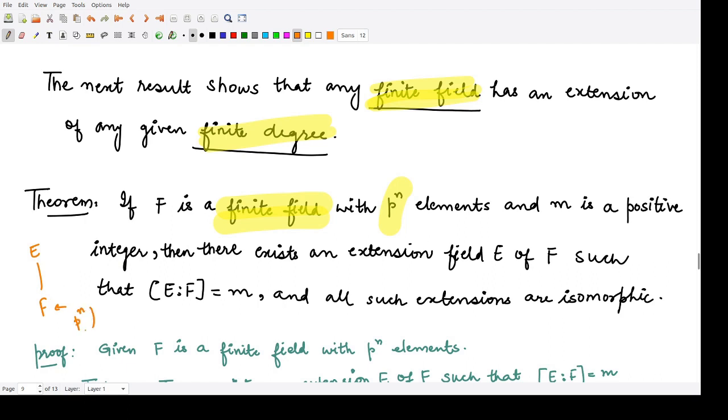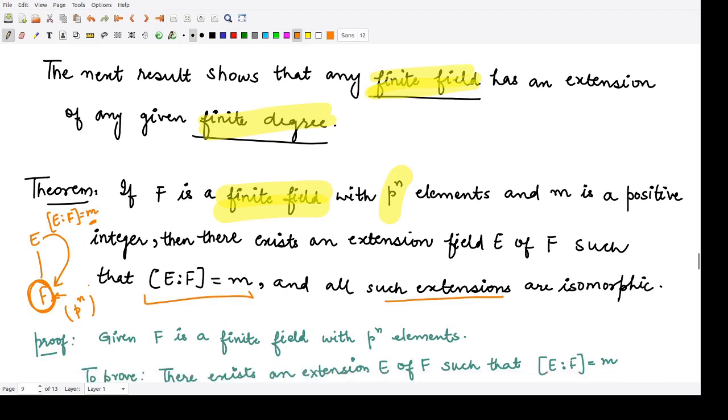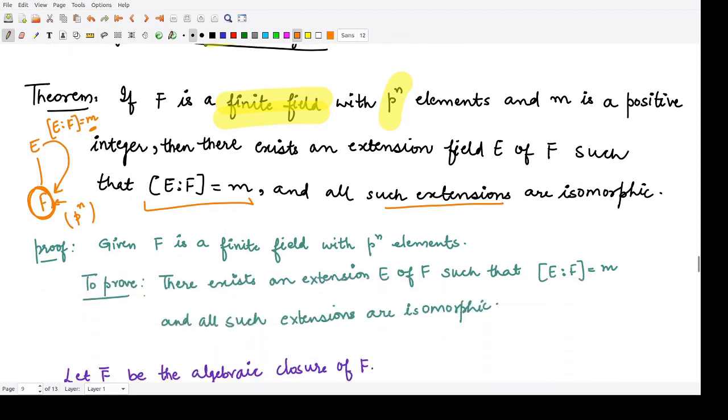P to the power n elements in it, and the degree of this extension field E over this field F is equal to m. So the degree of E over F is equal to m. So this is the result. They are saying this degree is equal to m, where m is any positive integer, and all the extensions of this finite field F would be isomorphic to each other. So each would have a degree of m corresponding to the above available extension.